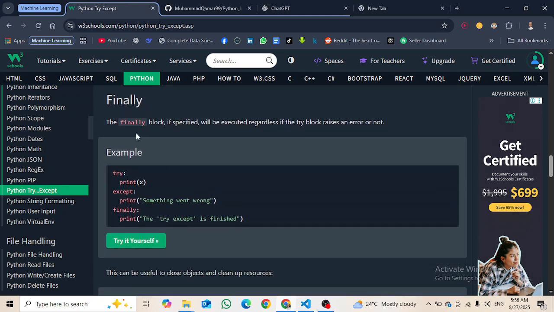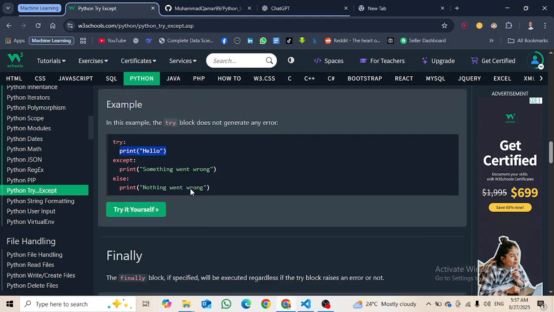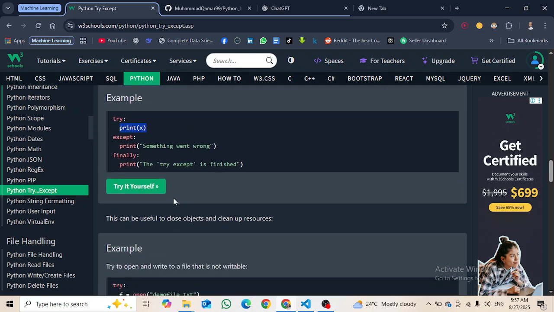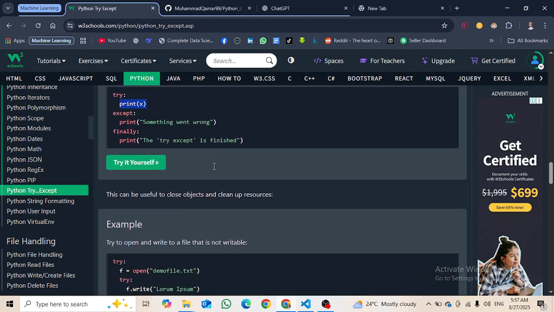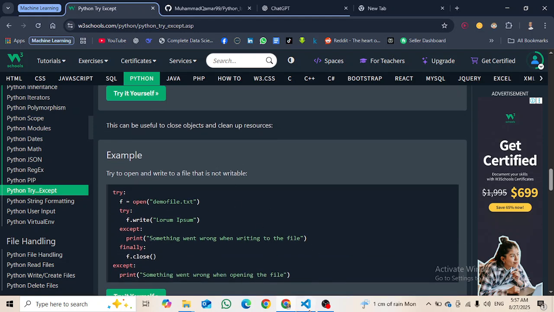then we have finally the finally block, which, if specified, will be executed regardless of whether the try block raises an error or not. Okay, so the else is run only if there is no error, but finally will run whether the error occurred or not. Okay, finally the try except is finished. So this can be useful to close objects and clean up resources. We will do it before that.